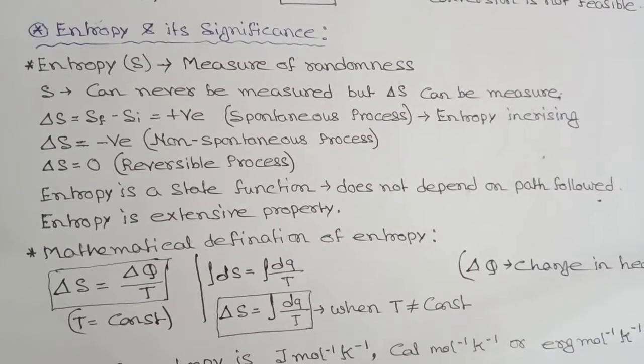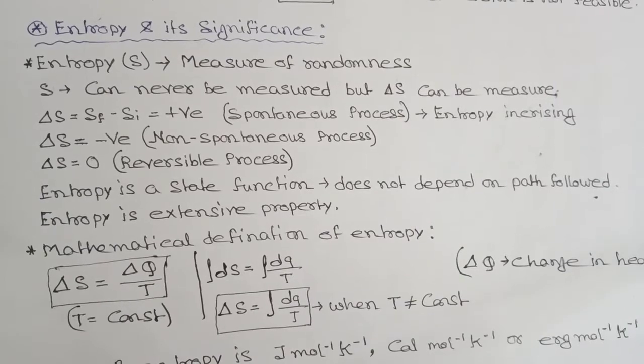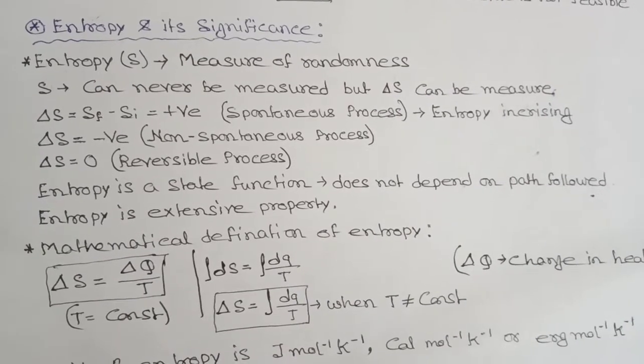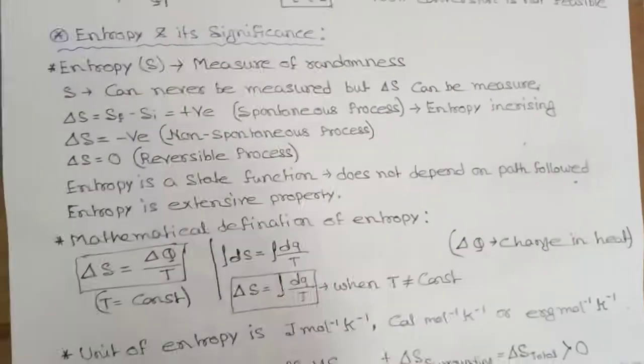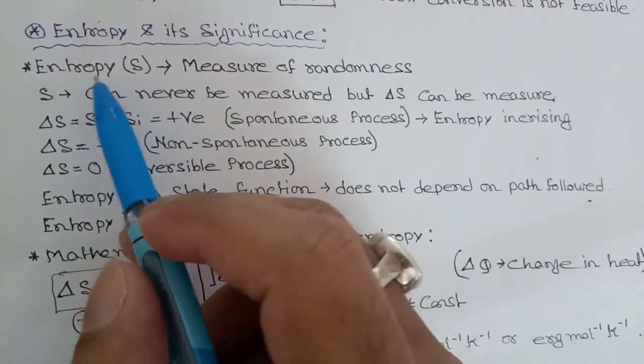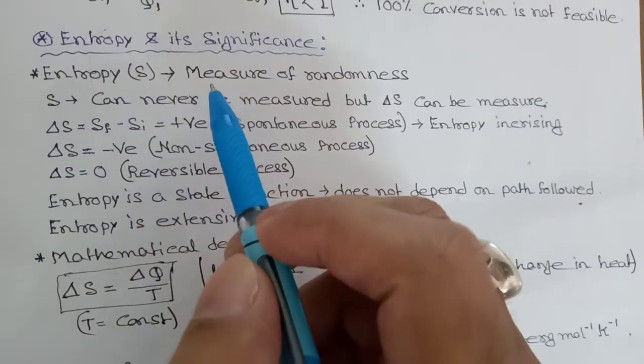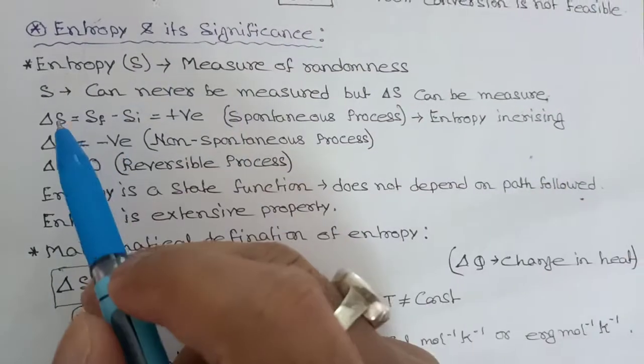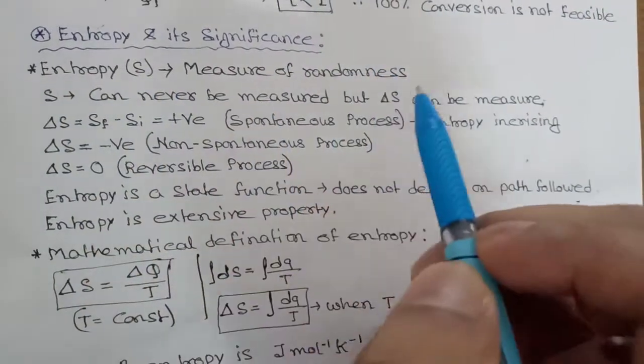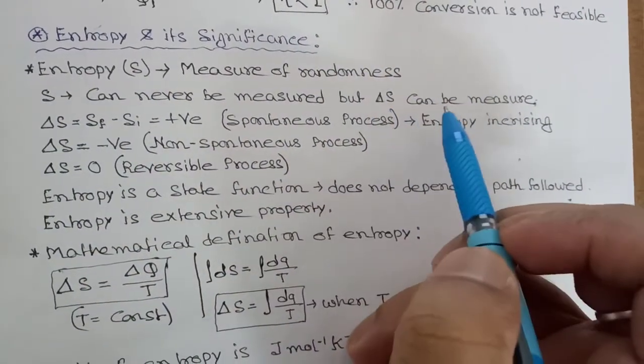In my previous lecture, I discussed Carnot engine and its efficiency. Today, I will discuss entropy. Entropy is denoted by S, and this is a measure of randomness. Entropy can never be measured, but change in entropy can be measured.